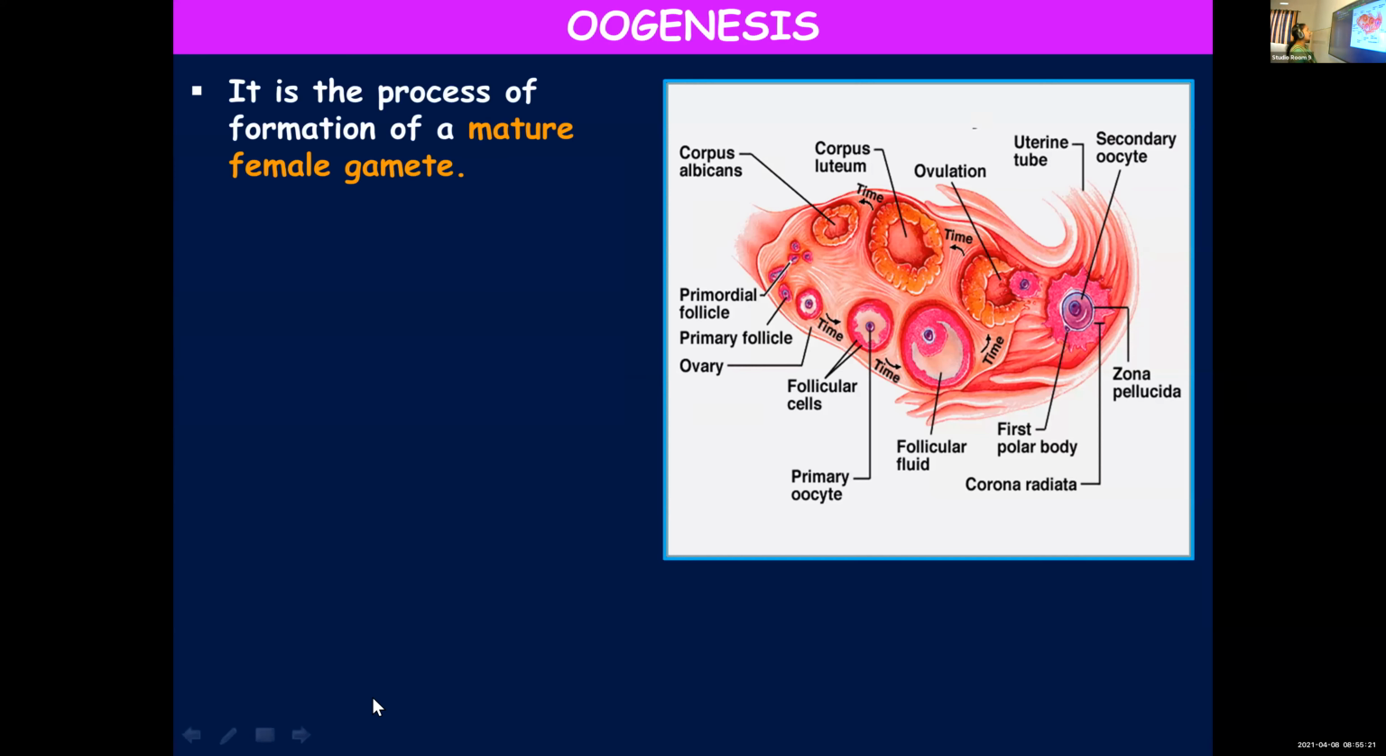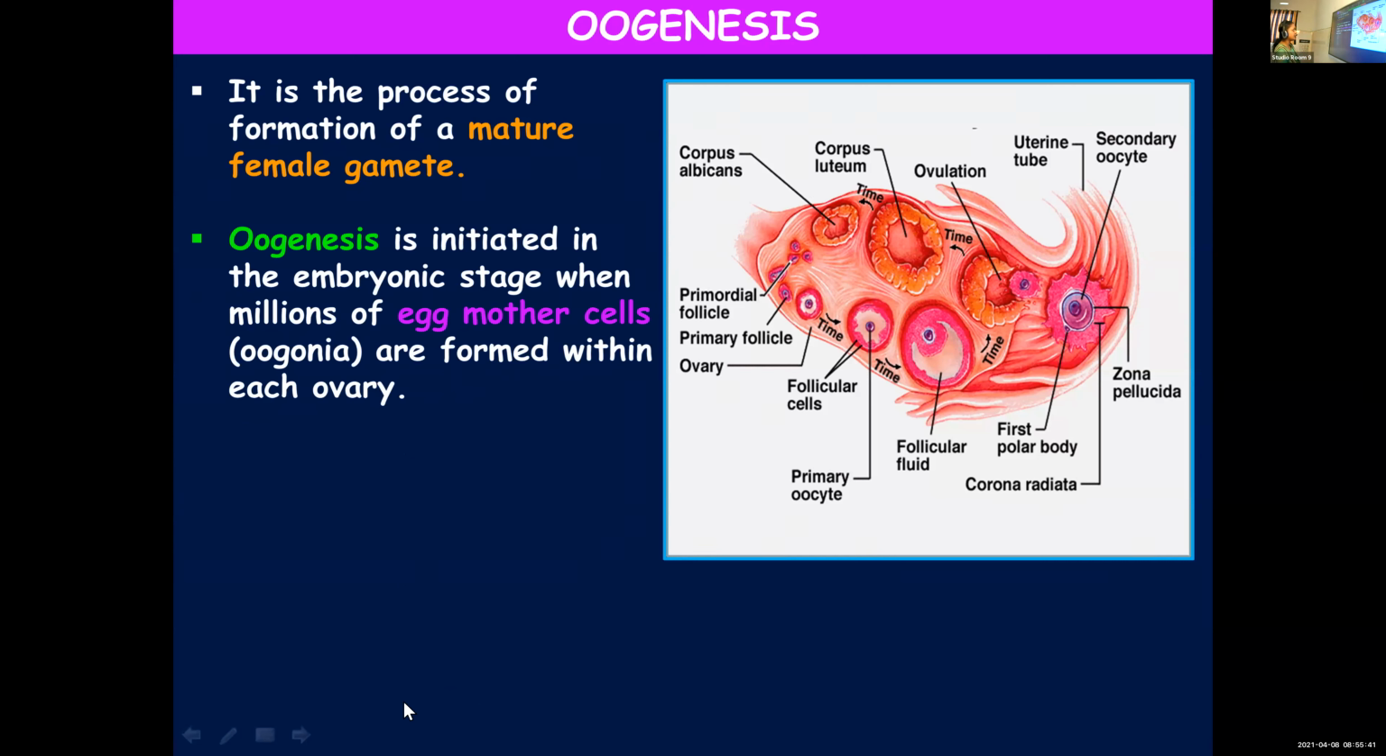It's a process of formation of a mature female gamete. So that is known as oogenesis, the process of formation of a mature female gamete. Only when it is matured, it will be released from the ovary, resulting in ovulation.